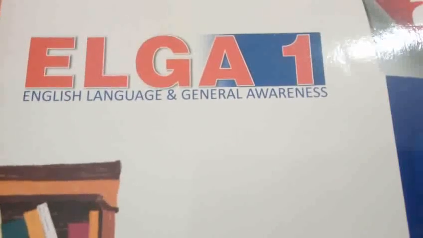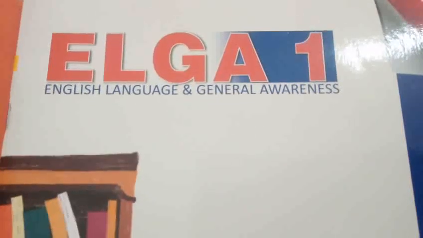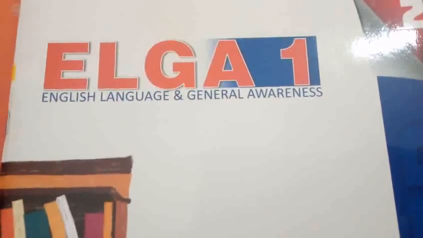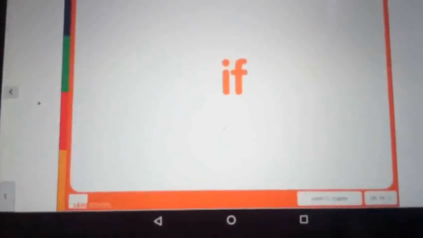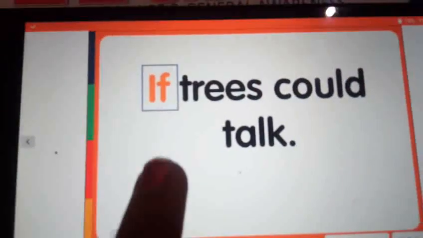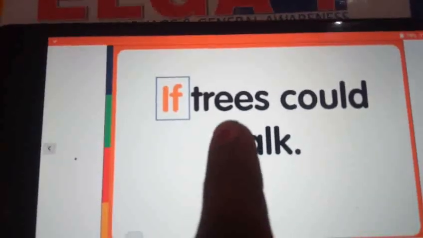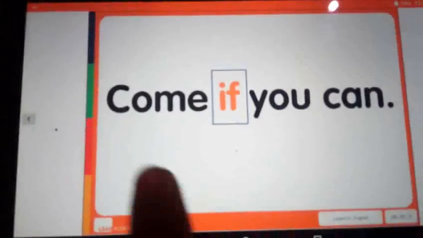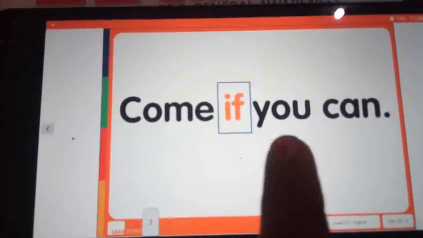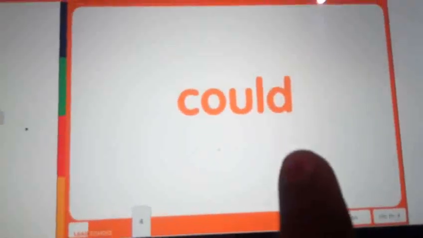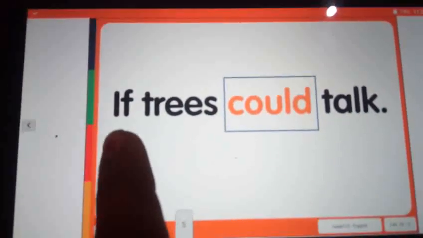Yeah, great my dear children. Now I will show you a slide. We read those whole words, right? Yeah. We have to see some sentences related to those whole words. If. If trees could talk, if trees could talk. Come if you can, come if you can. Could, could. Now shall we see some example sentences.